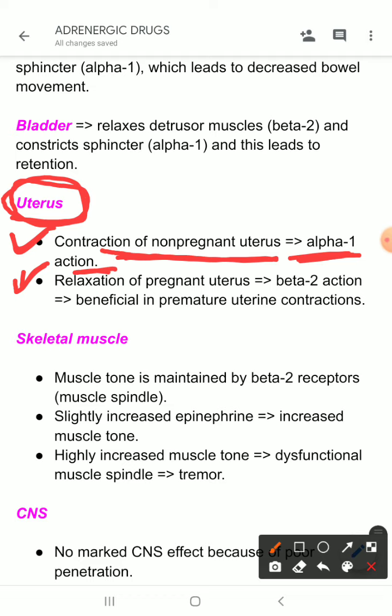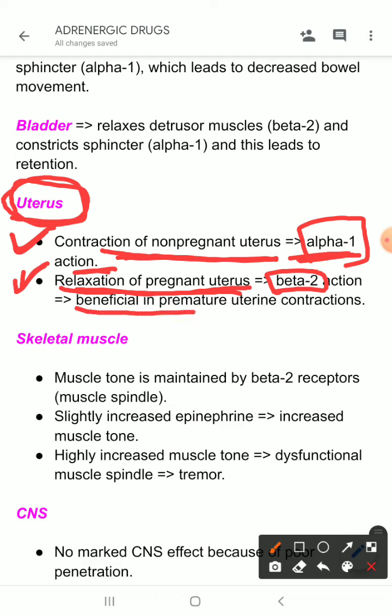As a woman becomes pregnant and her uterus changes, these alpha 1 receptors are replaced by beta 2 receptors. So what is the function of beta 2 receptors on that pregnant uterus? It causes relaxation of the pregnant uterus, so it has clinical implications.